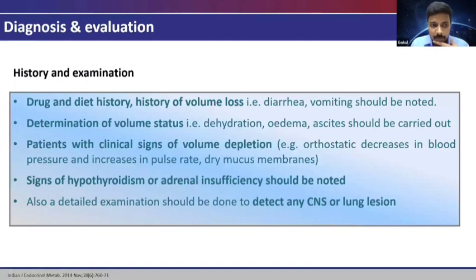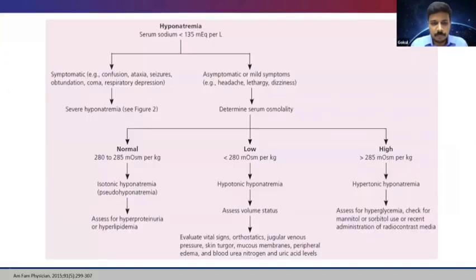So how to evaluate this? A detailed history and clinical examination is needed. A drug and diet history, and history of volume loss, diarrhea, vomiting should be noted. And the clinical volume status should be ascertained, as in case of dehydration, edema, ascites should be noted. Orthostatic blood pressure and dry mucous membrane should be noted. Any signs of hypothyroidism or adrenal insufficiency, and also a detailed examination to be done to detect any CNS or lung lesions. And this is how to approach hyponatremia.